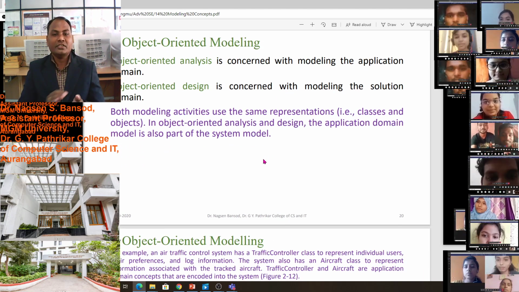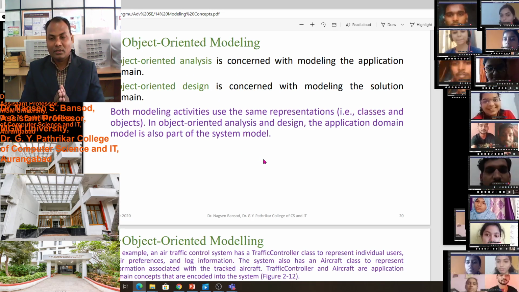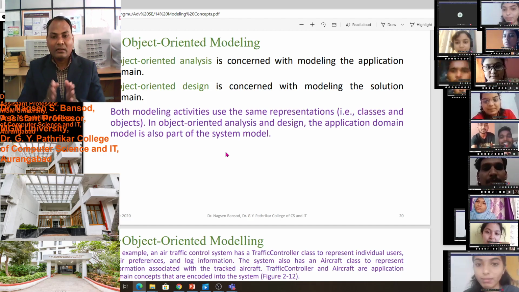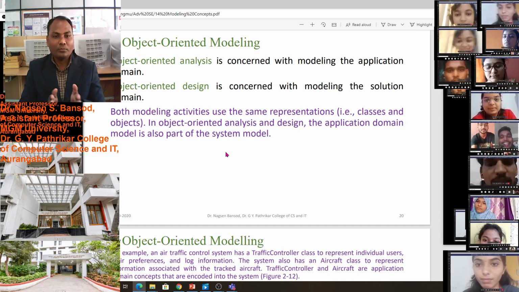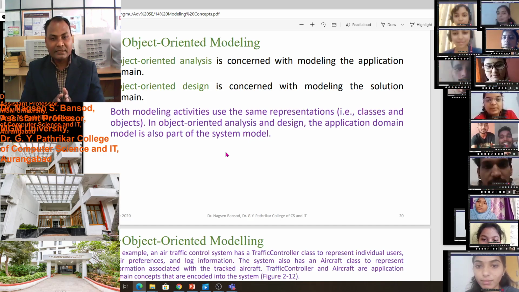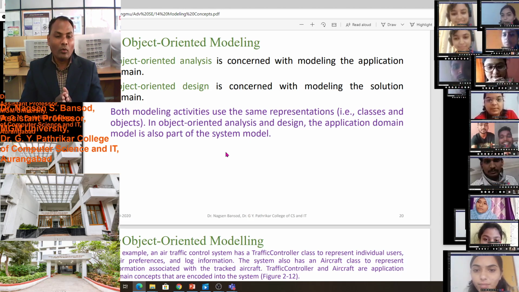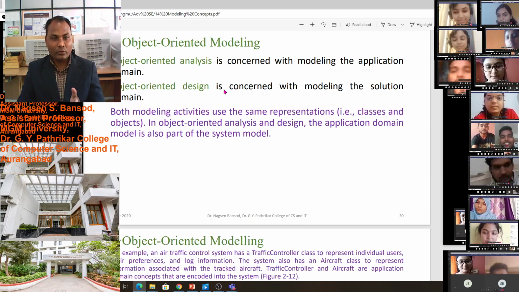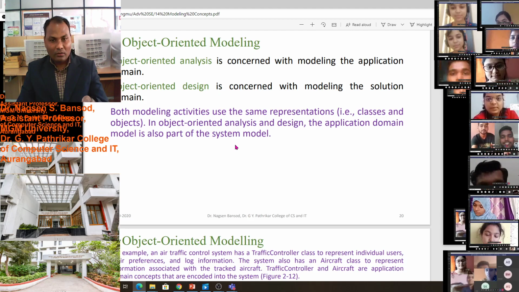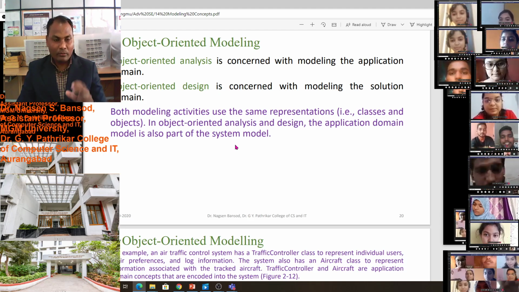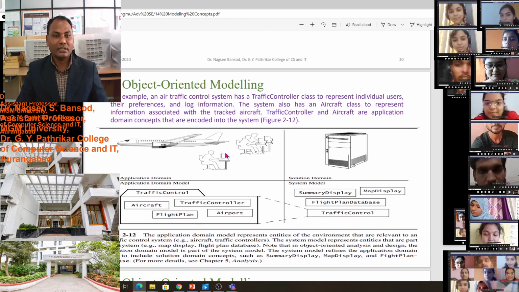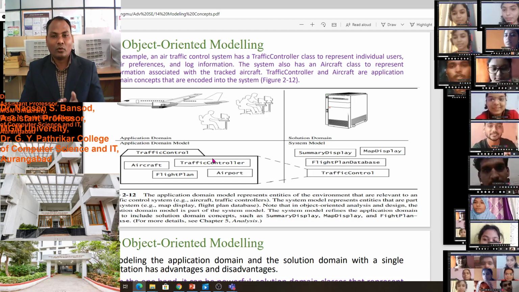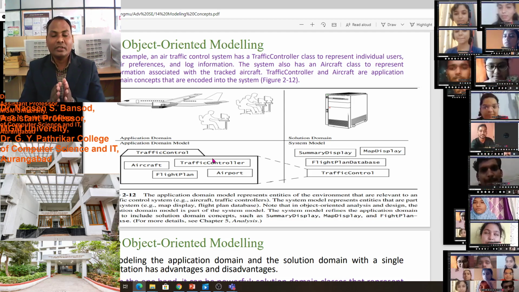Both the modeling activities use the same representation, like classes and objects. In object oriented analysis and design, the application domain model is also part of the system model. In object oriented design, both the solution domain and the application domain model take part in the design. For example, an air traffic control system has a traffic control class to represent individual users.